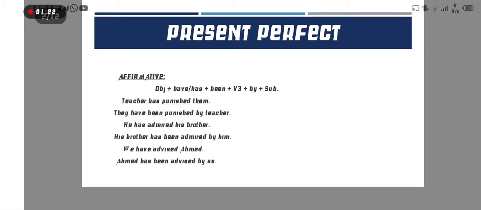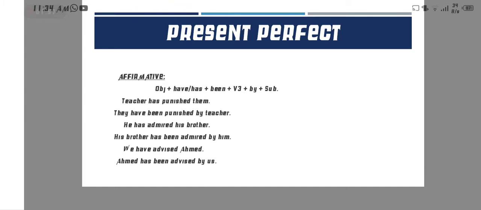Now present perfect. If we want to make present perfect into a passive voice, how can we make this? What is the structure of affirmative? As we watched here, first we always put object, because for the passive voice the first condition is that we always put object, and then helping verb according to tense.